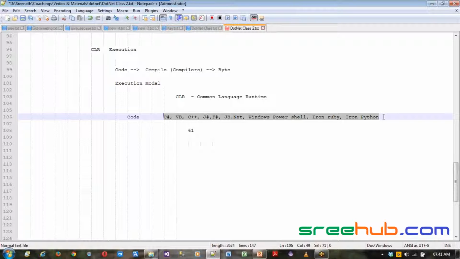The main reason is to provide language interoperability, so that we can write code on .NET in any language.